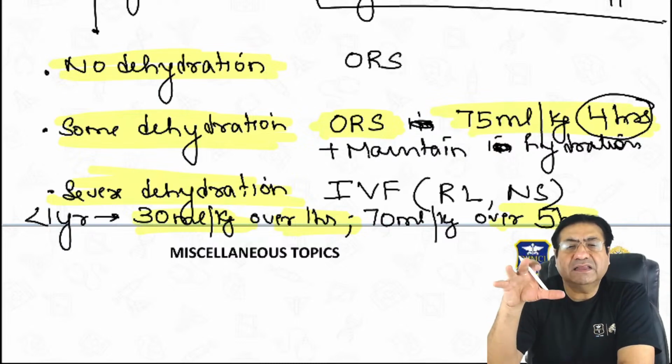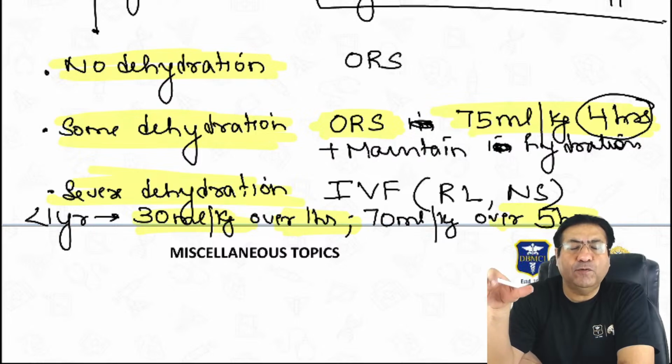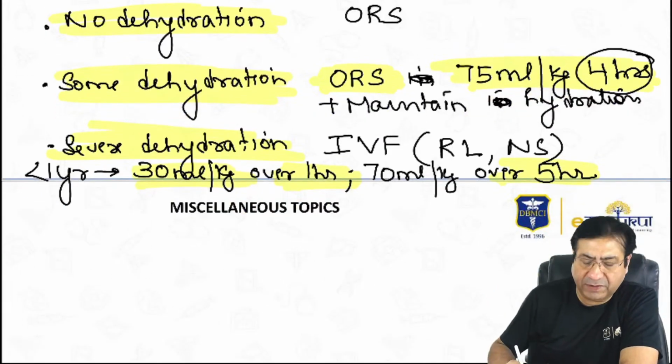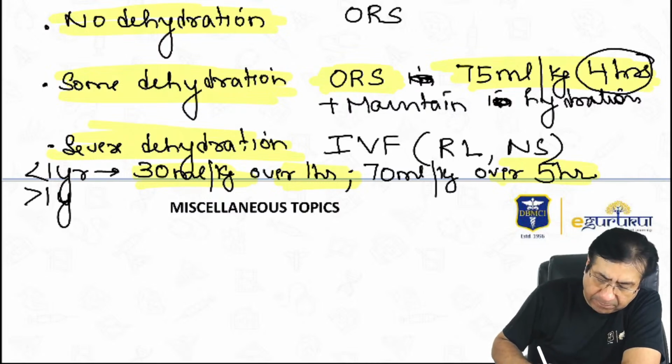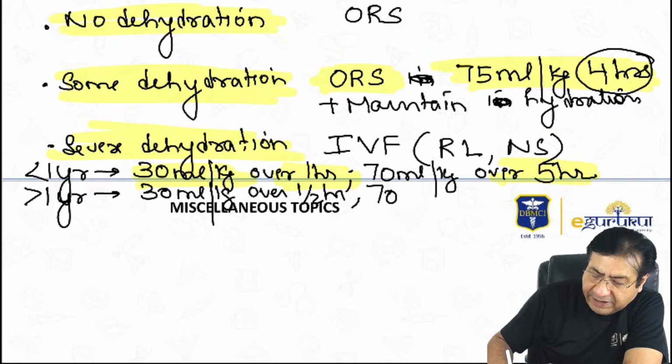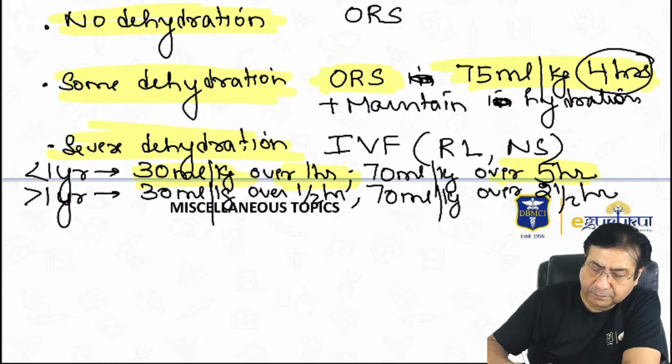So less than 1 year, 30 ml per kg of IV fluid is given over 1 hour, followed by 70 ml per kg over 5 hours. And more than 1 year, 30 ml per kg of IV fluid is given over half an hour, and 70 ml per kg of IV fluid is given over 2.5 hours.